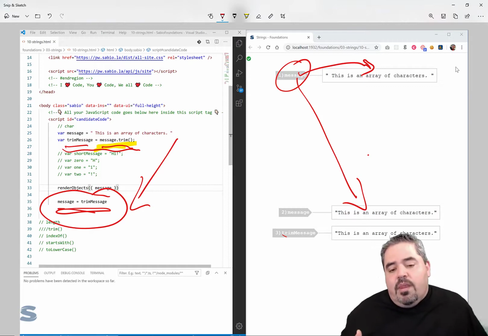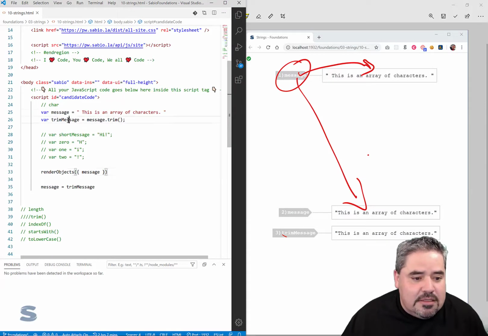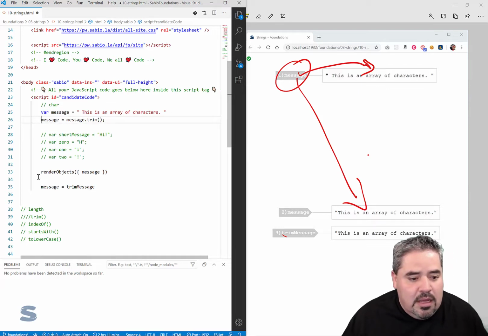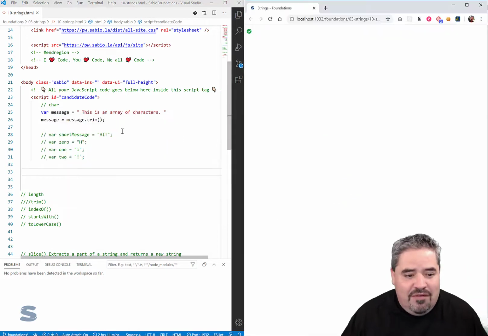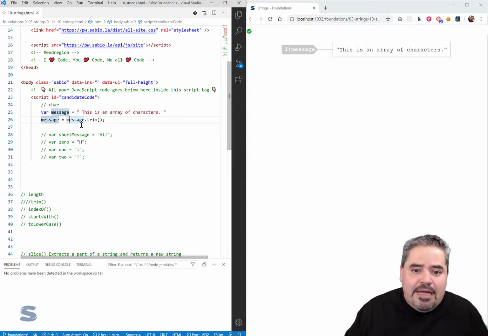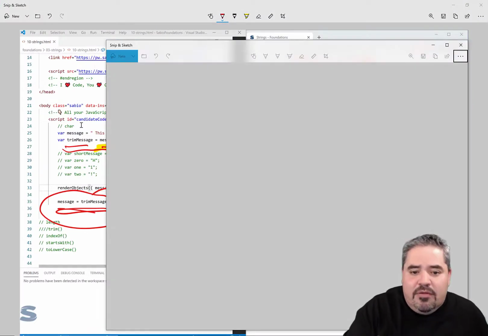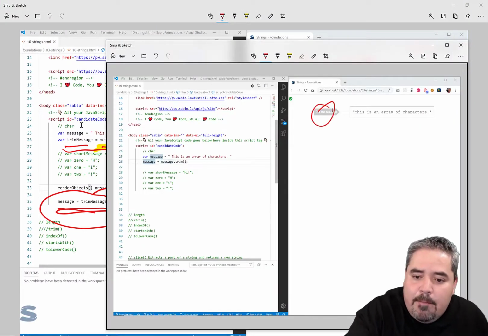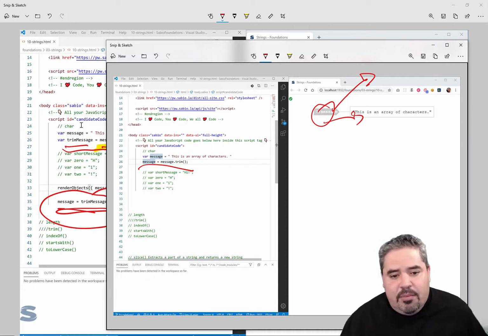This behavior, and this example of having something in our code that says message equals message.trim, where we are seemingly changing the value of ourselves to something else, feels a little weird. But it is very much saying that I have a variable called message, and this variable called message at one point pointed to an area in memory, and this line is simply saying point to a new area in memory, right? To a new address in memory.